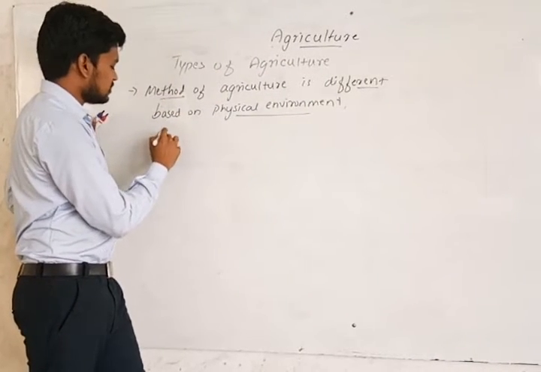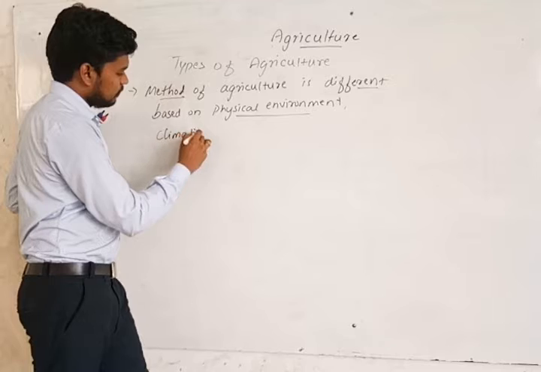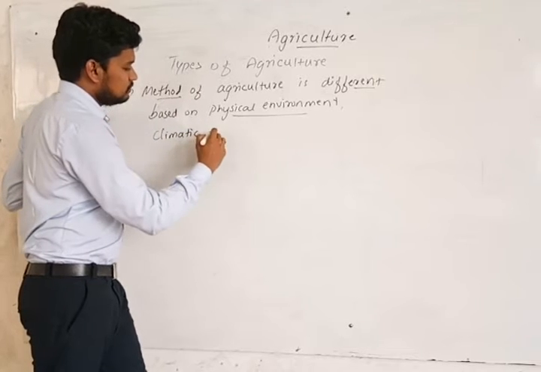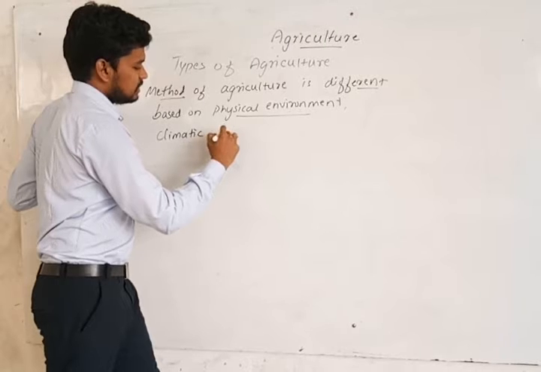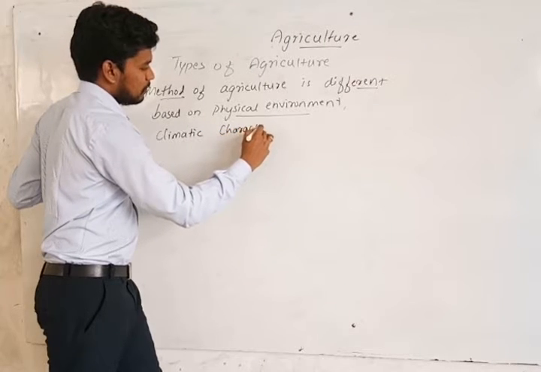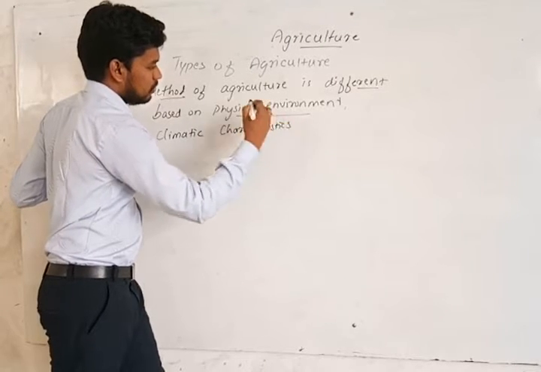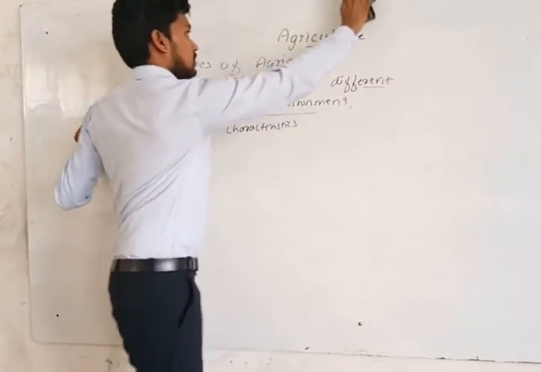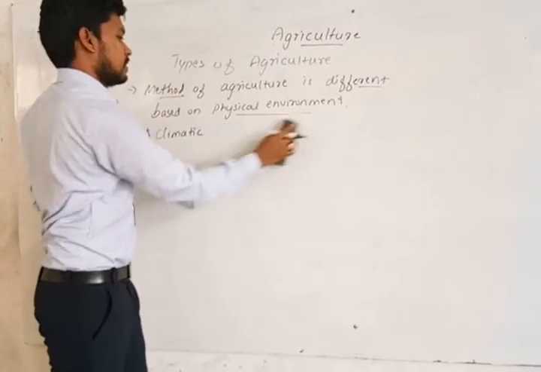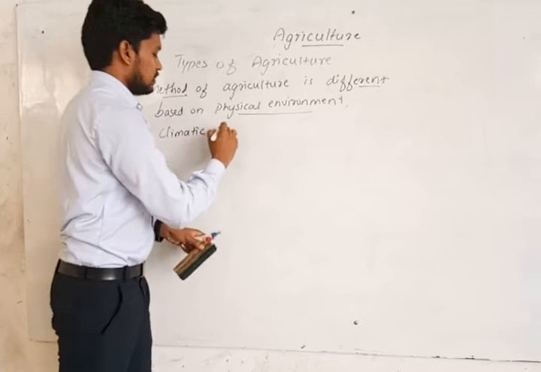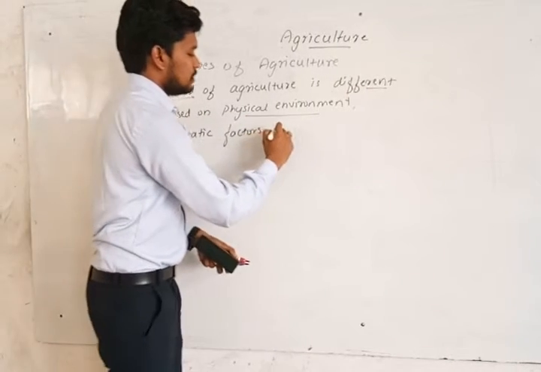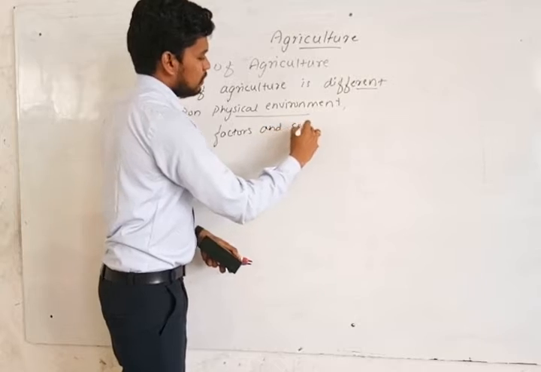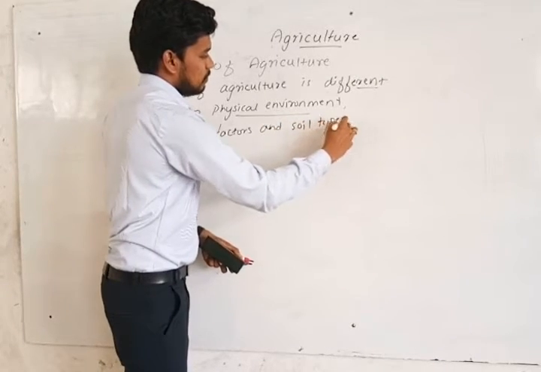Then climatic conditions, climatic factors, and soil types.